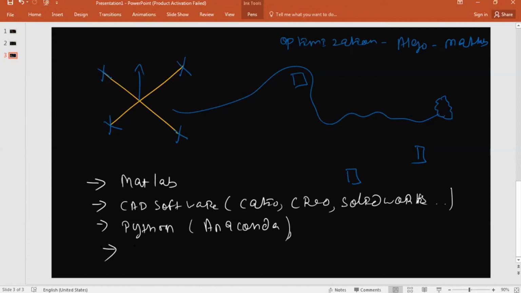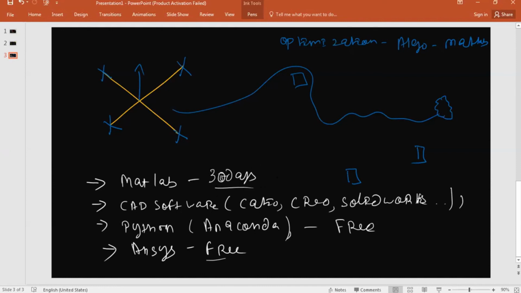Then after MATLAB, CAD software and Python, you'll be needing ANSYS. ANSYS is free, meaning the student version is free. You can directly download it from the website. Python Anaconda is also free. CAD software you have to find your own options for downloading. MATLAB also you have to find out. The trial version is free for 30 days.